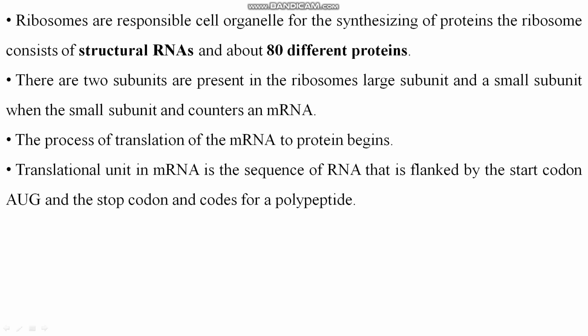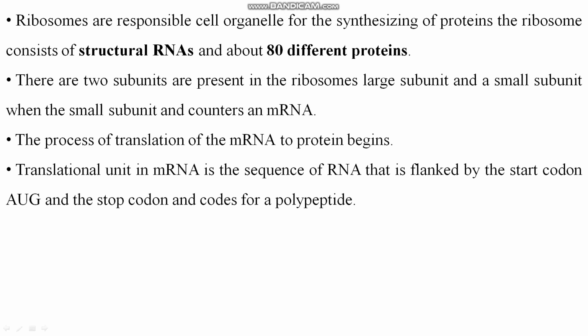Actually, in the ribosome there are two subunits: one is the large subunit and one is the small subunit. When the small subunit encounters an mRNA, the process of translation of the mRNA to protein begins. The translational unit in mRNA is the sequence of RNA that is flanked by the start codon.